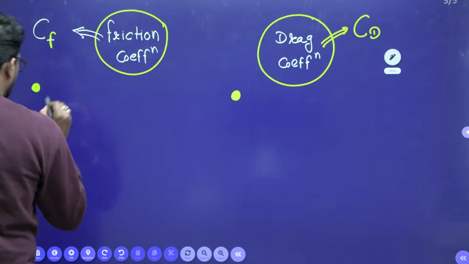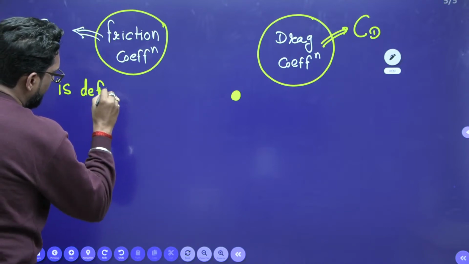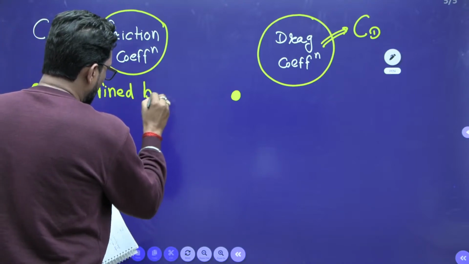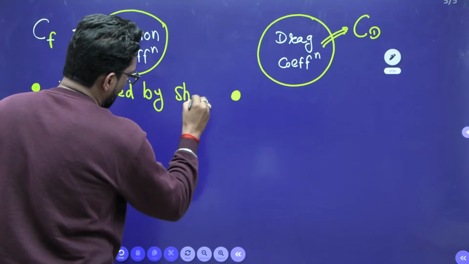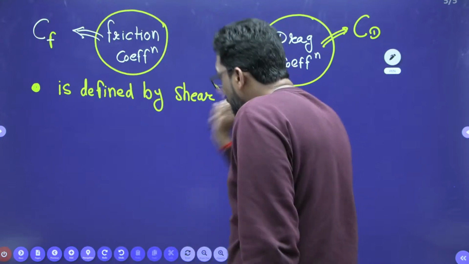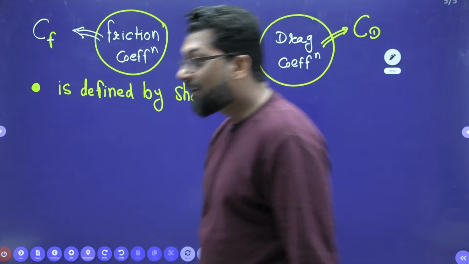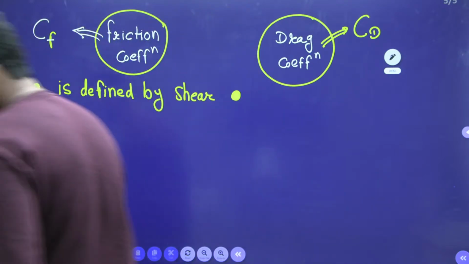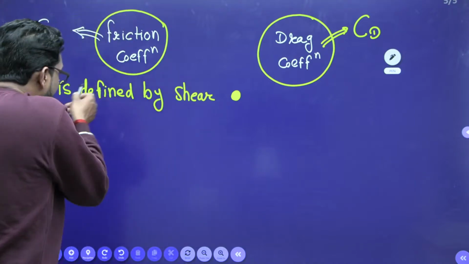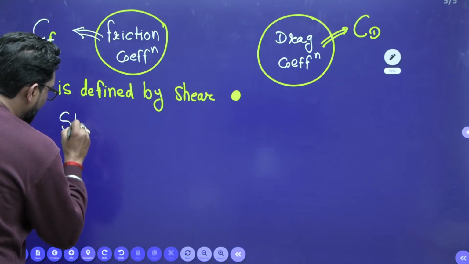See, that means it is defined by shear. That means what is the shear force? What is the shear stress? According to that we define the friction coefficient. But how is the drag coefficient defined? See, it is defined by shear. Very important.